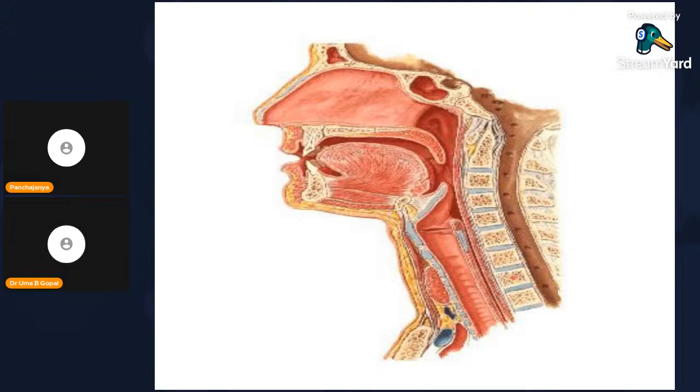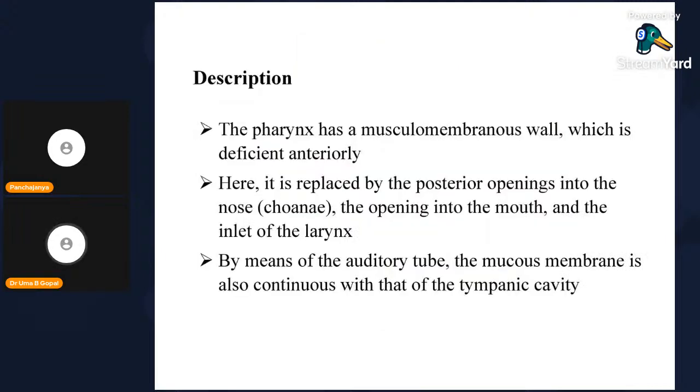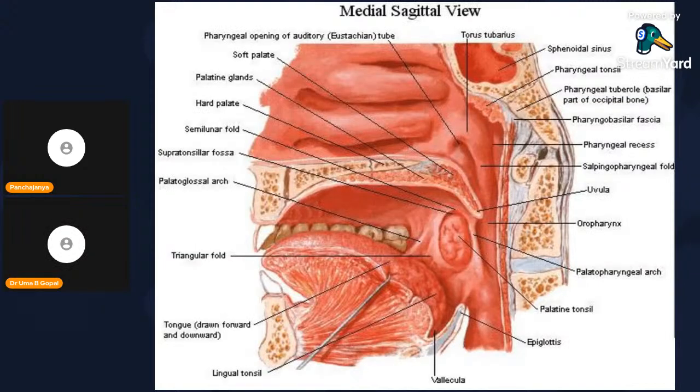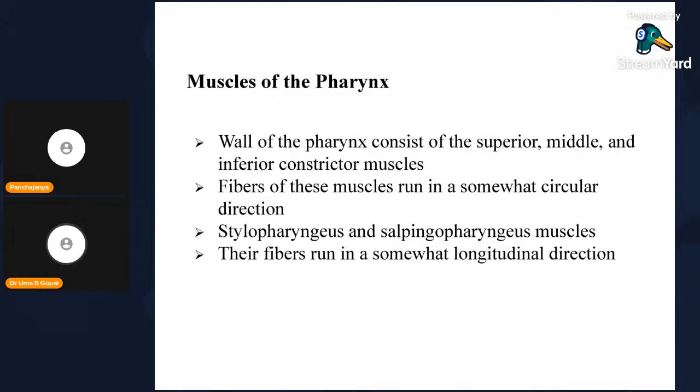So, not much description I am going with. The pharynx has a musculomembranous wall, which is deficient anteriorly. It is replaced by the posterior opening into the nose, the opening into the mouth, and the inlet of the larynx. By means of the auditory tube, the mucous membrane is also continuous with that of the tympanic cavity. All this I have told you. Skip.